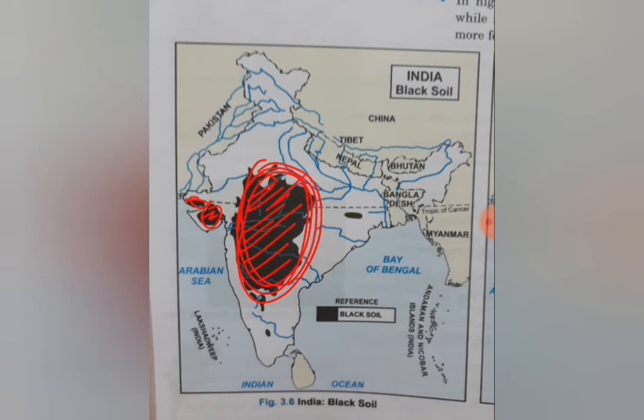Again, it is important when you keep in mind this area, then it will directly strike your mind that this is having black soil, and you can name 2 to 3 states from this side.